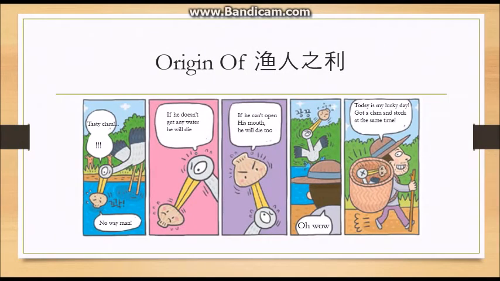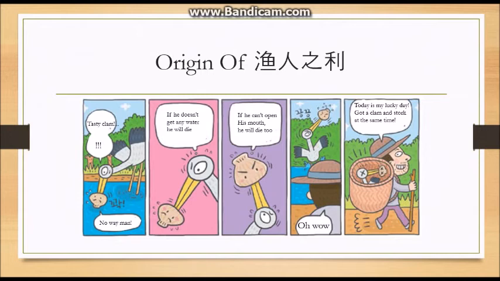On to the origin of these 4 characters. So I found a picture that correctly describes these 4 characters together. As you can see on the first slide, the stork sees the clam and tries to eat it. However, the clam bites its beak, and therefore the stork cannot close or open its mouth. So on the second slide, you can see that the stork thinks that if there is no water, the clam will die, and therefore he will be able to eat the clam.